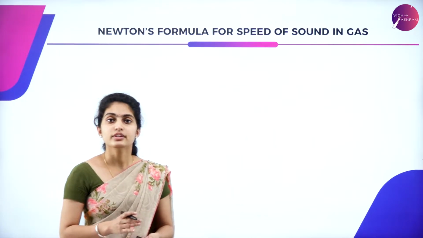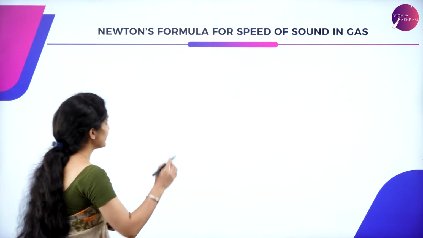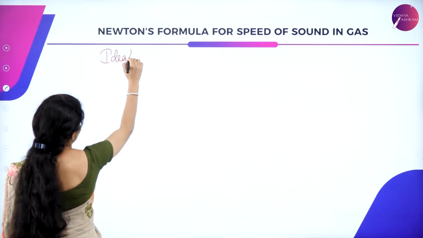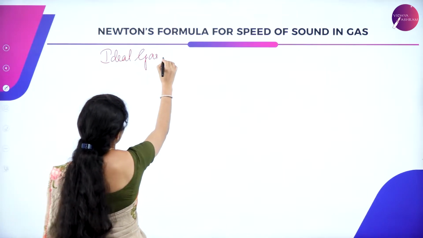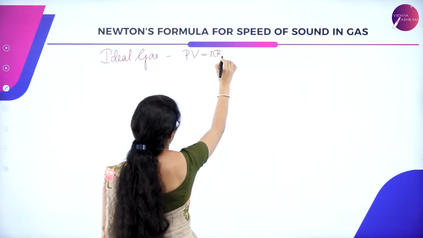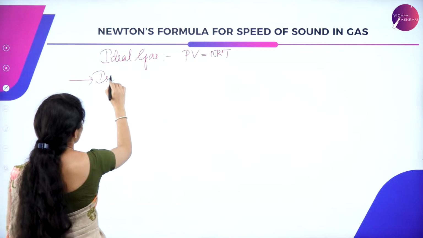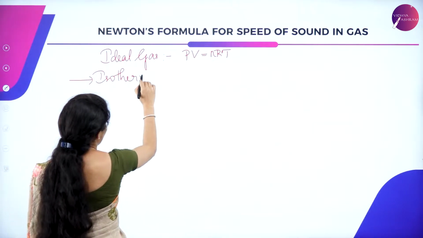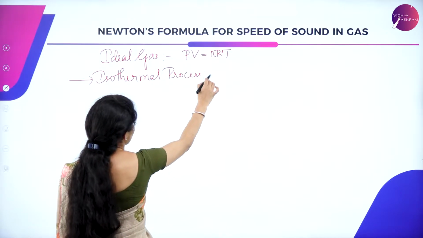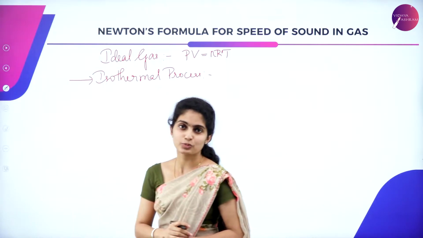Therefore, Newton considered an isothermal process, by considering the ideal gas, for which we have the ideal gas equation PV = nRT. And since Newton considered an isothermal process, here this is a process where the temperature is said to be constant.